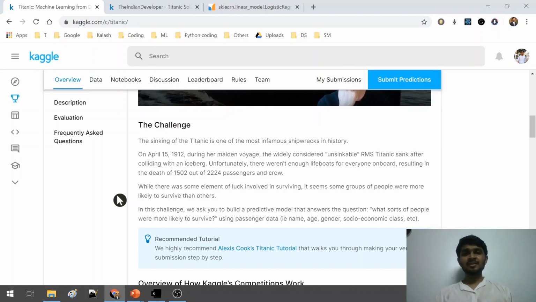For this given data set, I see that there is some similarity in the people who are surviving. So there is some group which I can form, and people falling in that particular group are surviving. As clearly mentioned here, in this challenge we are asked to build a predictive model that answers the question: what sort of people were more likely to survive, using the passenger data that is given in the data tab here.